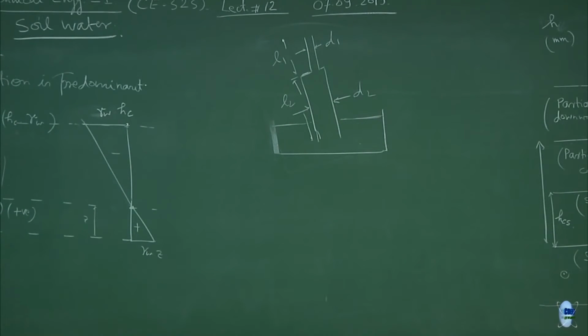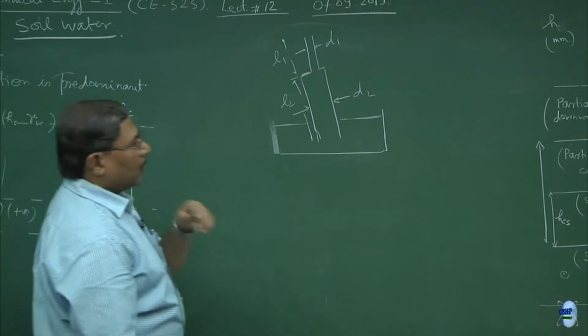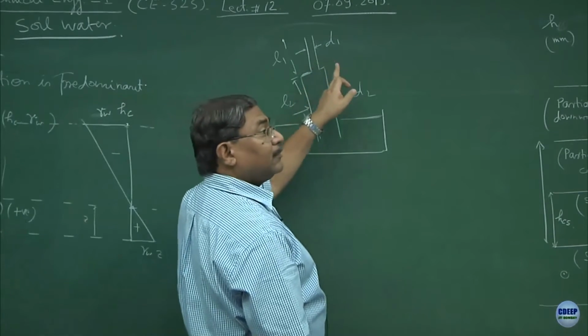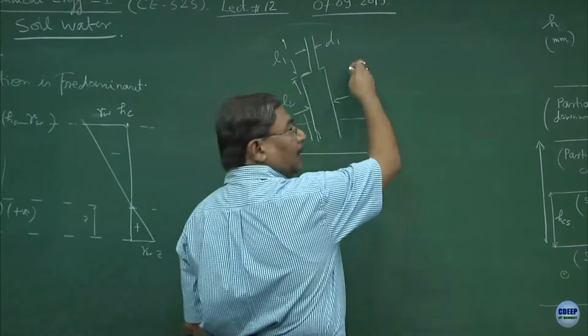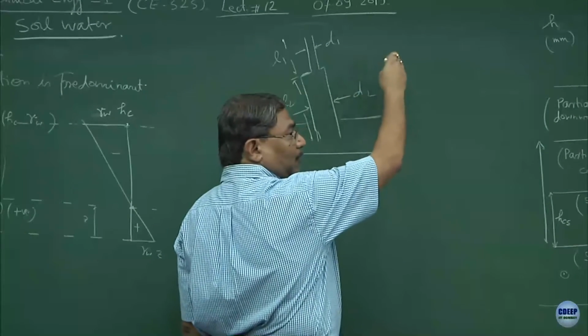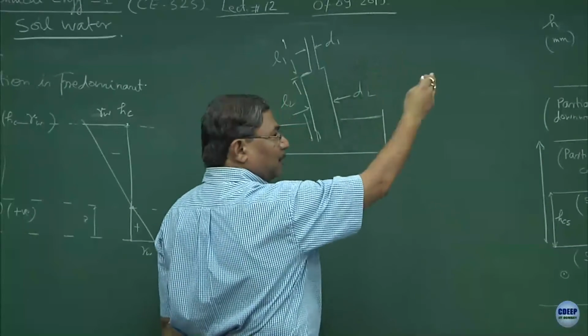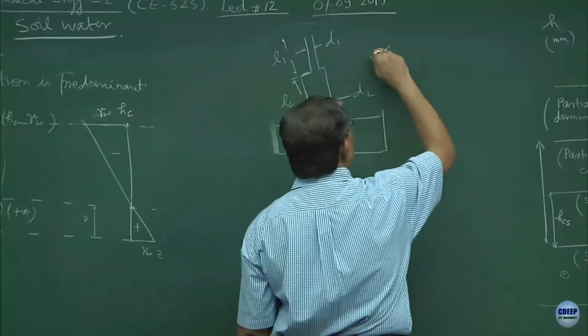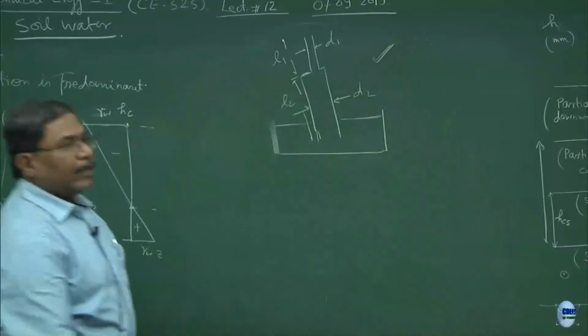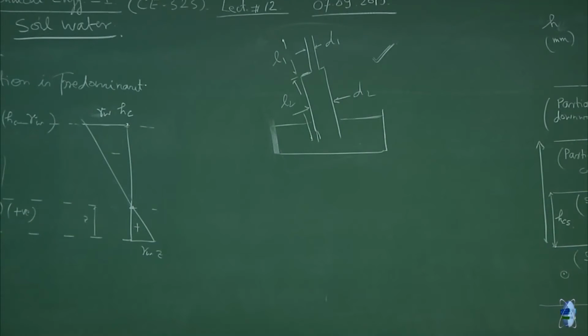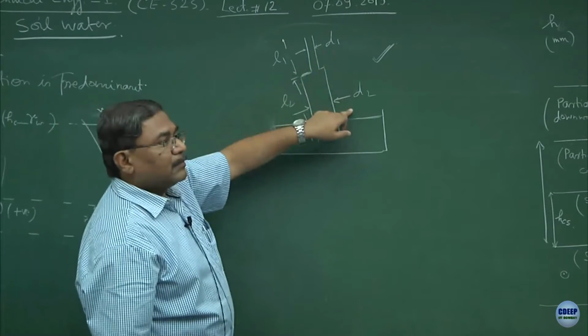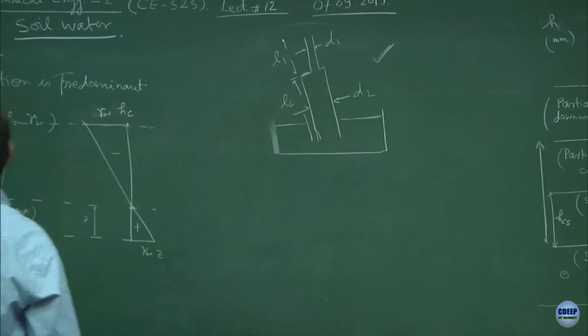And what will be the height of water column in the capillary tube? You agree? You have done this, I am sure. So, you can solve this problem. Try attempting this. Study different cases and see what governs the capillary action in the tube, whether D1 governs or D2 governs, using the same concepts.